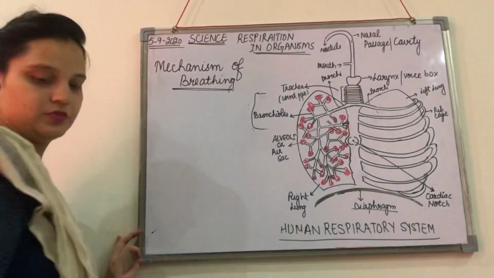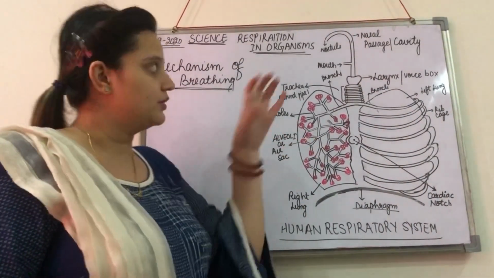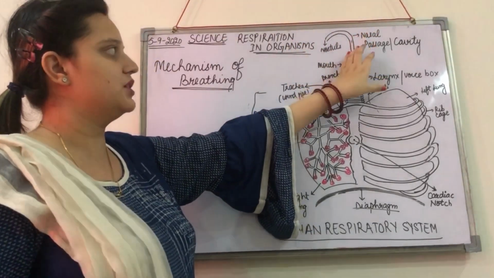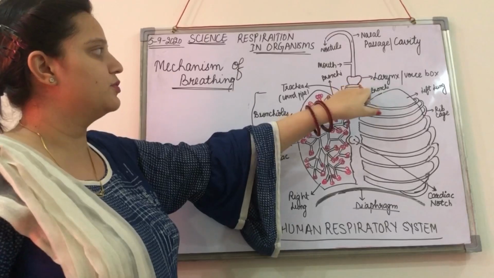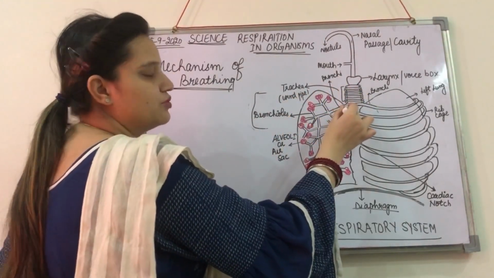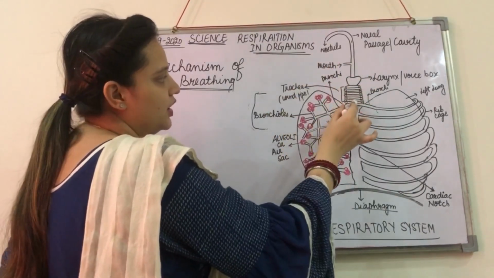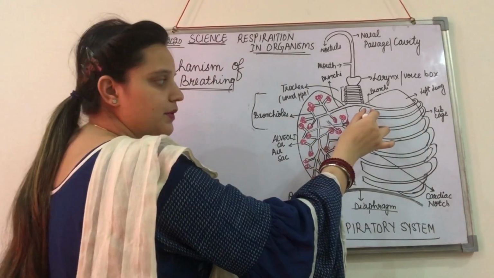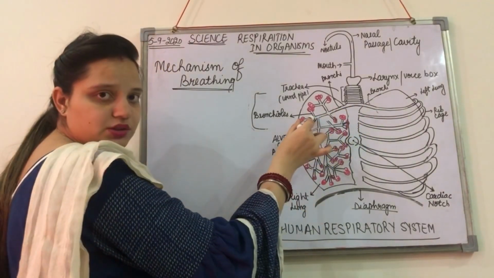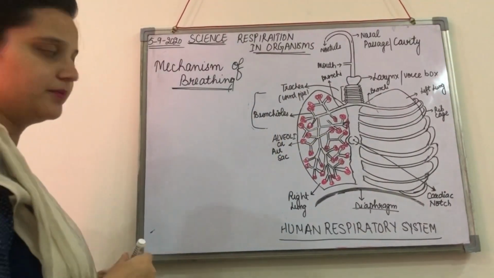See, the air that we inhale, right? The air that we inhale passes to the nasal cavity. From the nasal cavity, it will move to the windpipe. Sorry, from the windpipe, that is the trachea, it will be going to the bronchi, okay? And from the bronchi, it will be going into the bronchioles. And from the bronchioles, it will be going into the alveoli, okay?